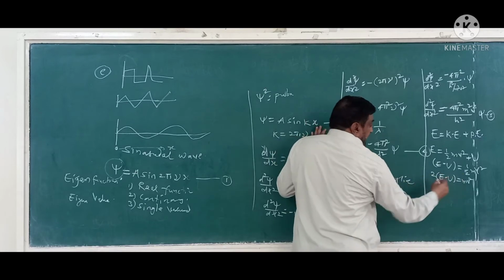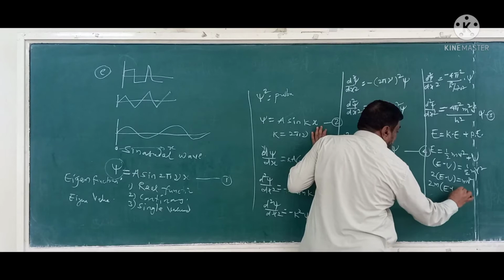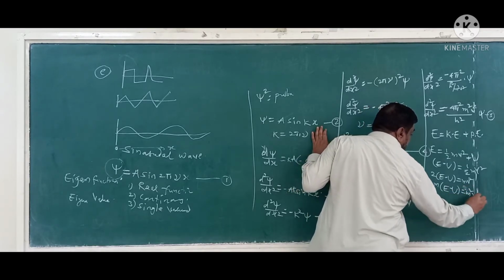If we multiply by m, 2m into E minus U equal to m square v square.